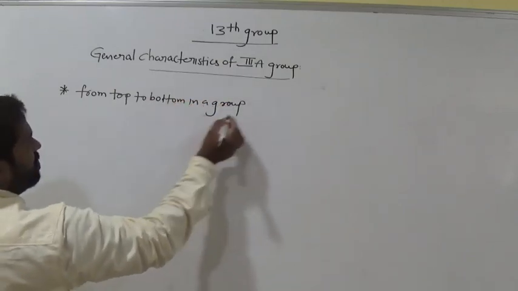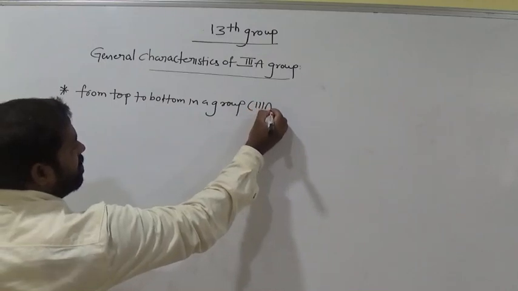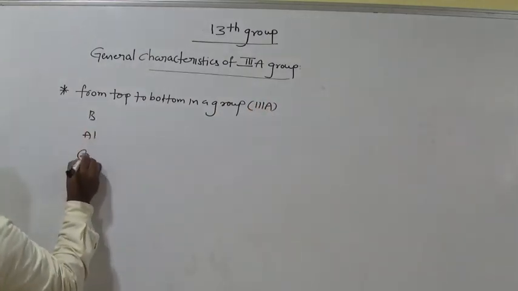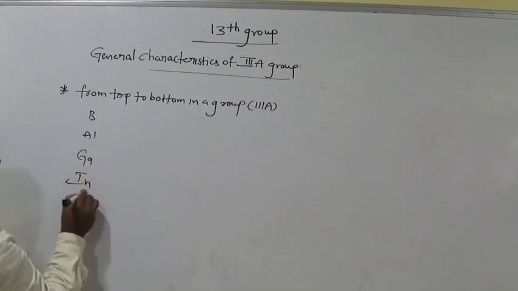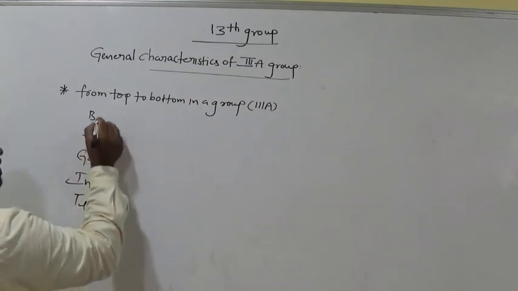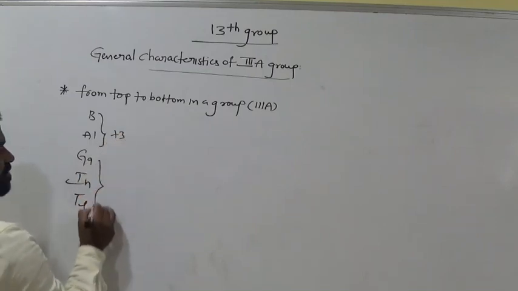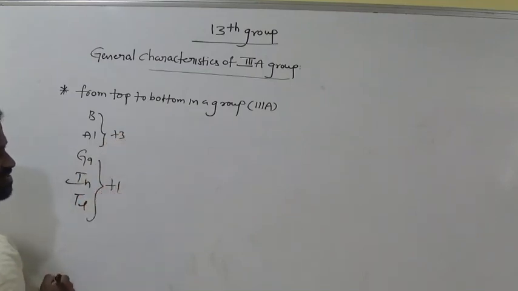In a group, which group is it? We are discussing the third A group. So boron, aluminium, gallium, indium, thallium. Up to aluminium they can easily exhibit +3. Here the most stable oxidation state is +1.